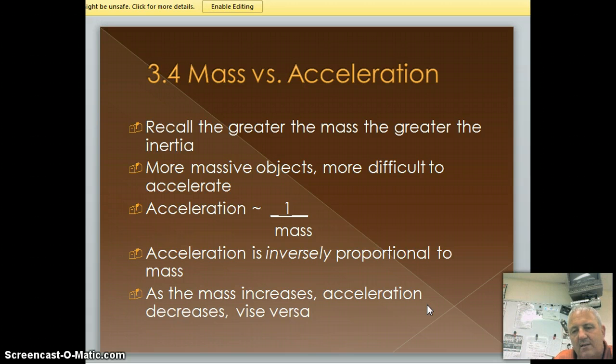Okay? Now we're going to talk about mass versus acceleration. Now, remember this, that if the mass is greater, then we have a greater inertia. So the more massive objects are more difficult to accelerate. As we watched yesterday in the demonstration when Canfield came up and pushed on me and Holcomb, all right? More massive, I didn't move as much as Holcomb did, okay? So we say that mass and acceleration are inversely proportional, which means that if I increase the mass, my acceleration decreases, and vice versa, okay?